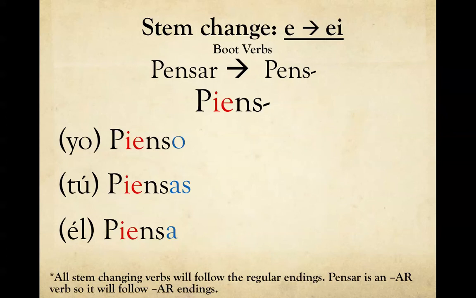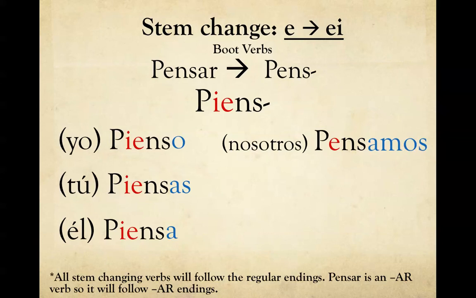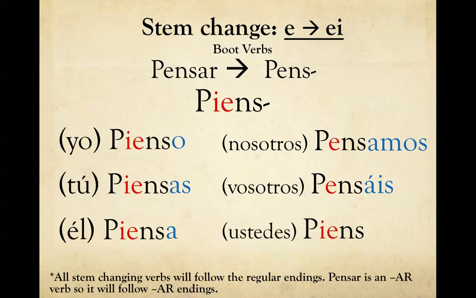So, pienso, piensas, piensa. As this is an AR verb, we have the AR endings. Now, here's the tricky part. Nosotros. If we look, what we will see is that the nosotros, and later we'll see that the vosotros form, they don't actually change in the stem. So, nosotros pensamos, vosotros pensáis, okay? And ustedes or ellos, ellas piensan.